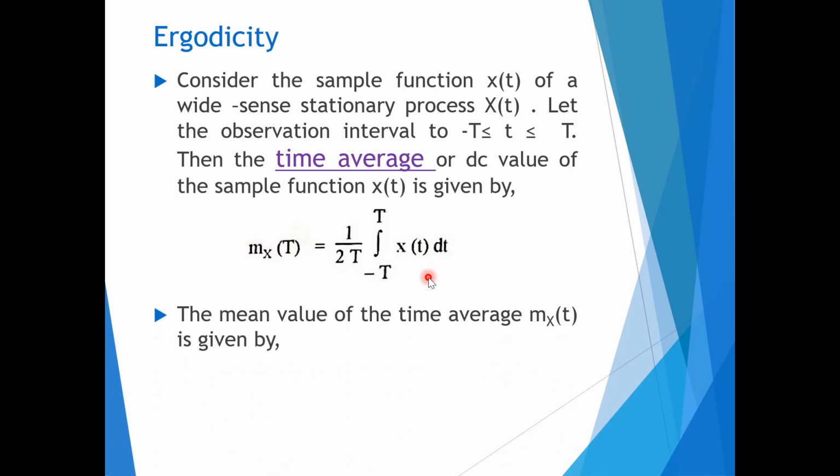Now, here the mean value of the time average mx of T is also given as expected value of mx of T. For the above equation, we can use that mx of T is basically the time average, which is defined as 1 by 2T integration minus T to T x of t dt. So, the same we can use over here, and we can find out the mean value of the time average.